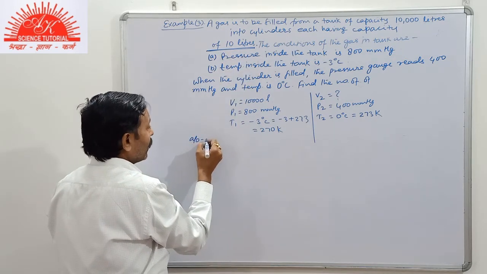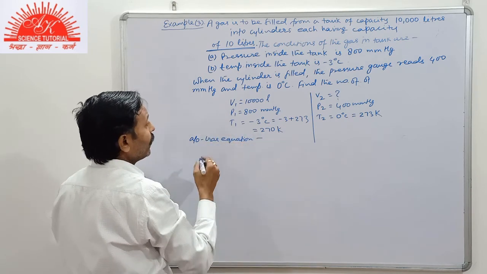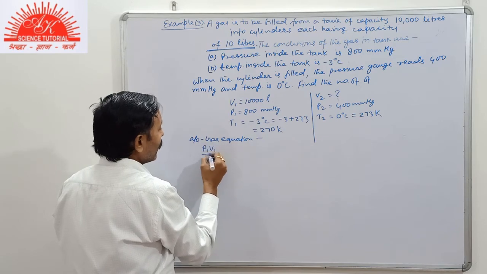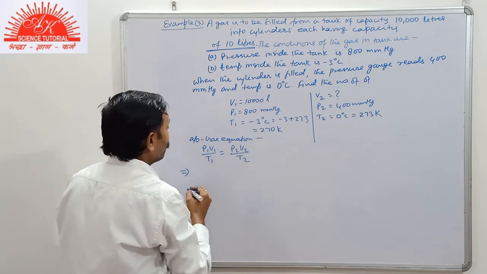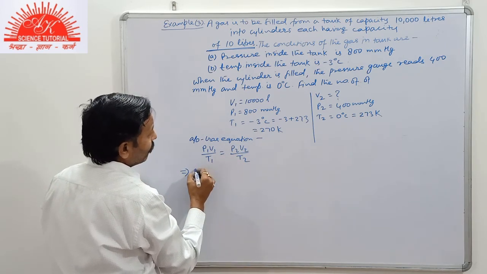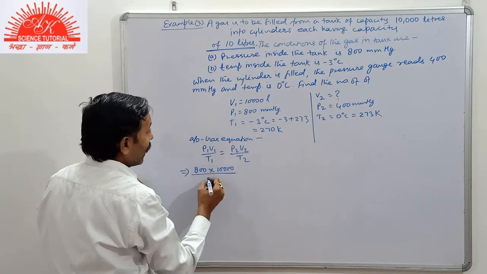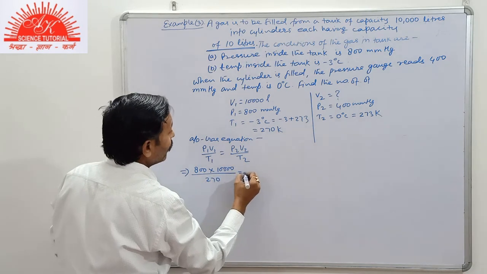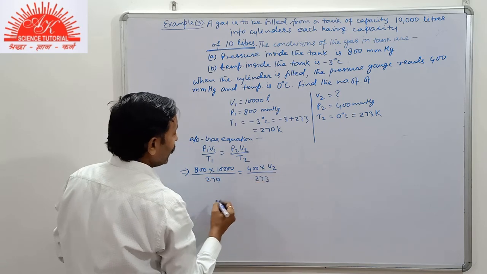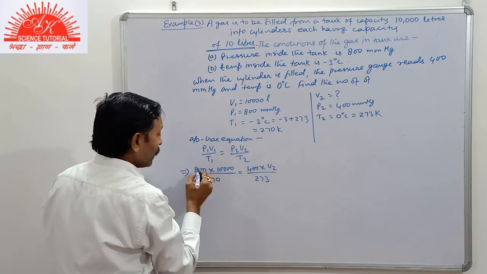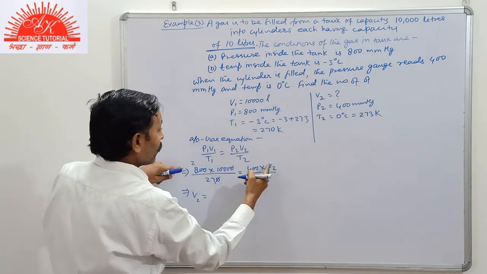So start the calculation. According to the gas equation, P1 V1 upon T1 equals P2 V2 upon T2. Now putting the values: pressure 800 into 10,000 liter by temperature 273 Kelvin, equals pressure 400 into V2 upon 273. Now we will solve it. Divide by 2 here. Now make V2 the subject.